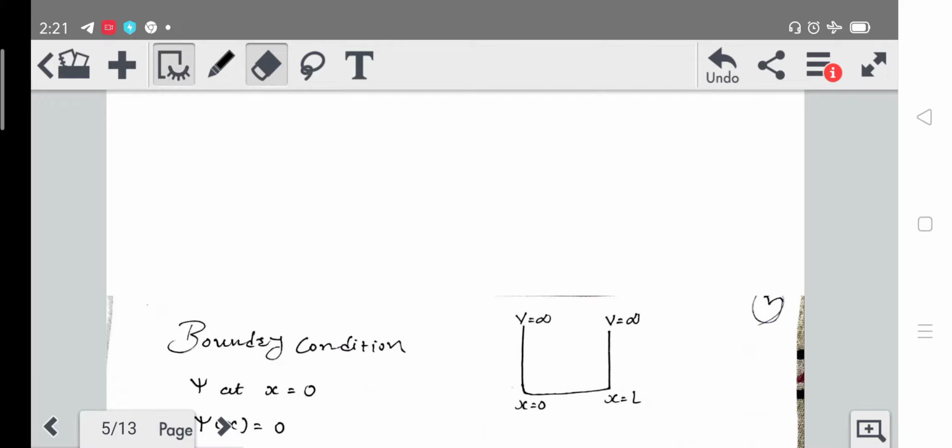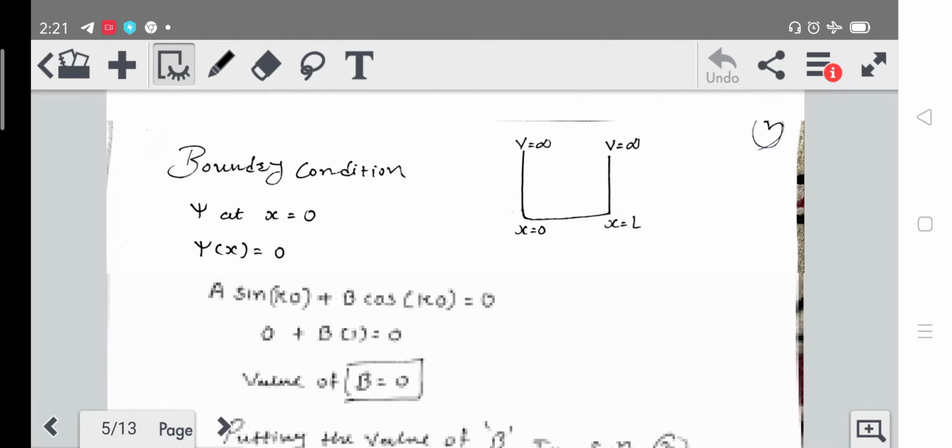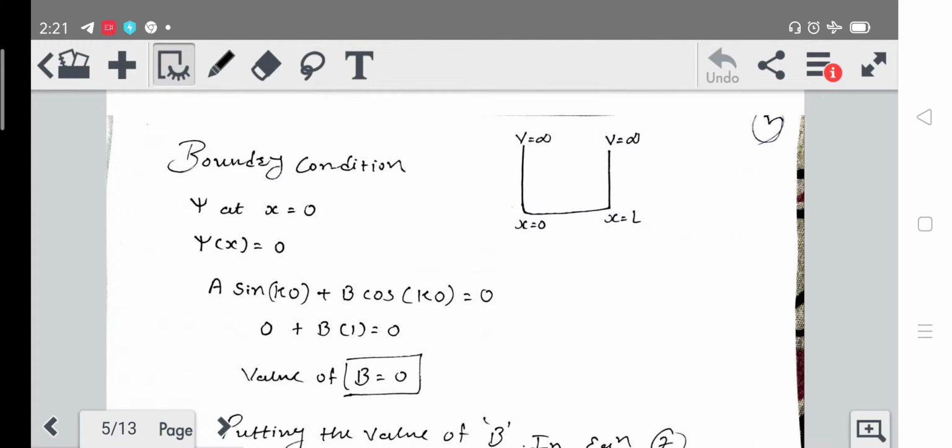Now let's apply the boundary condition here. Let's look at this potential barrier. At this particular potential barrier the value of x will be 0. So let's put x = 0 in that equation. We will get A sin k0 + B cos k0 = 0, since ψ will also be 0 because of the infinite potential.